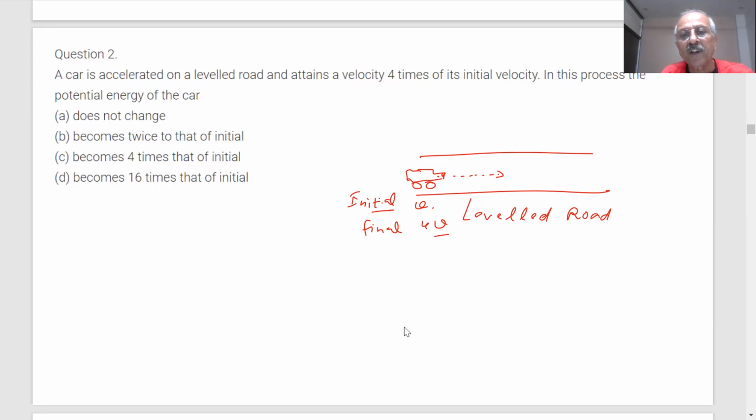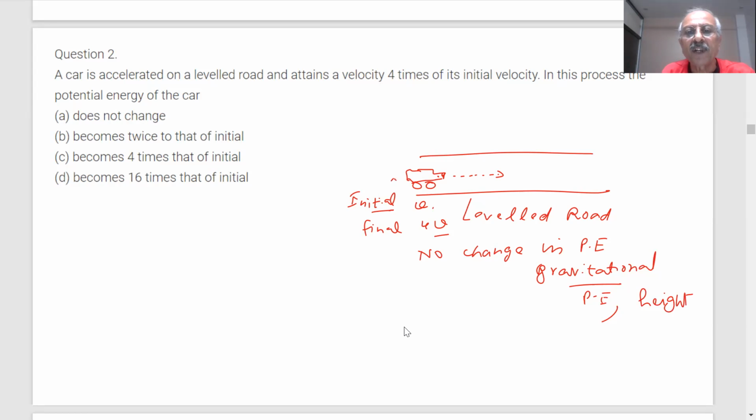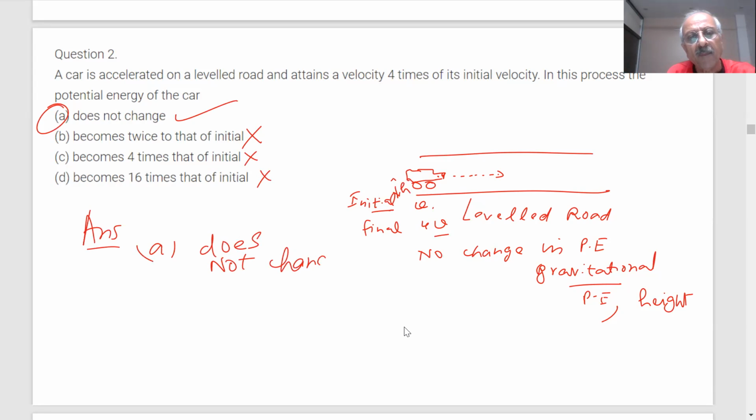Is there any change in potential energy? No, sir. Change in potential energy, or what we call gravitational potential energy. Gravitational potential energy depends on what? Height. So the height of the car is not changing. Same. Therefore, this does not change. The others are wrong, wrong, and wrong. So our answer is A, student. Does not change. And you get 1 full mark for that.